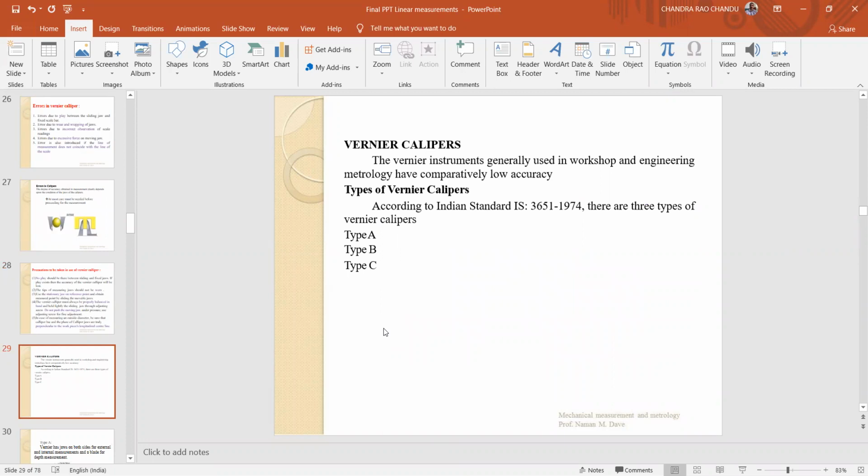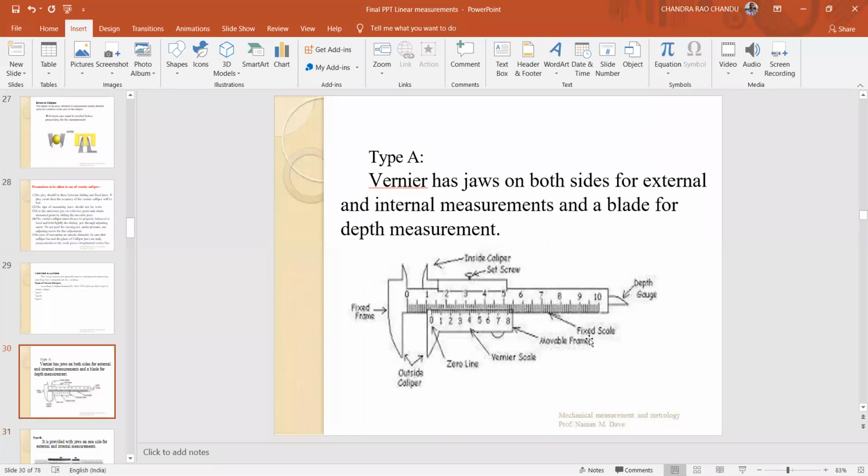Types of vernier calipers. There are three types of vernier calipers: type A, type B, type C. If you observe type A, it has two sets of jaws for inside measurement and outside measurement, and also a depth gauge to measure the depth of recesses and holes. Jaws on both sides for external and internal measurements and a blade for depth measurement. This is type A.